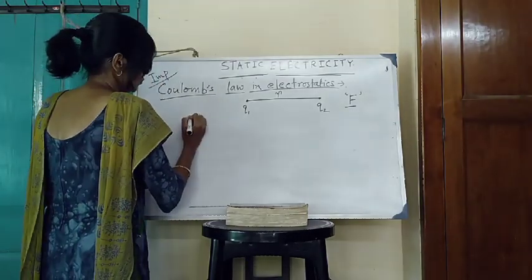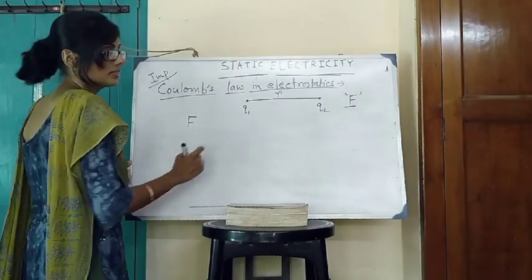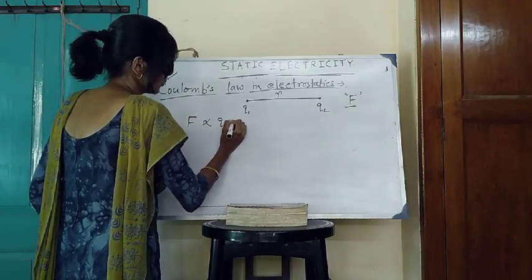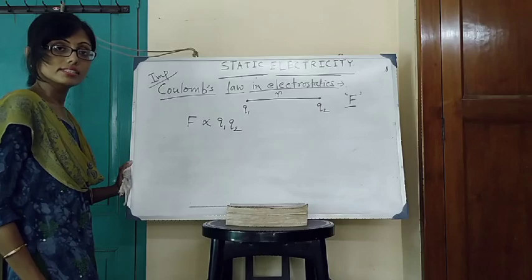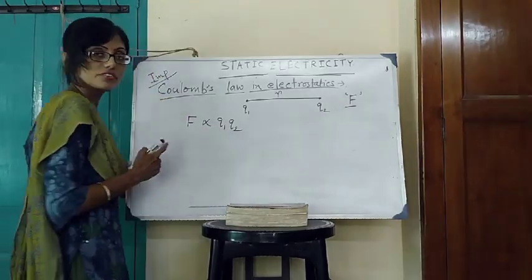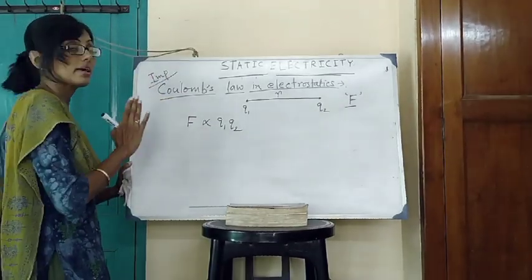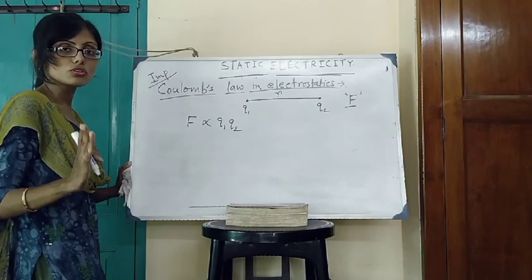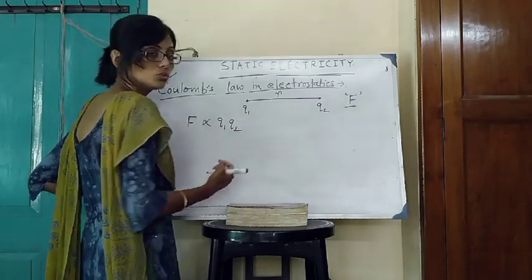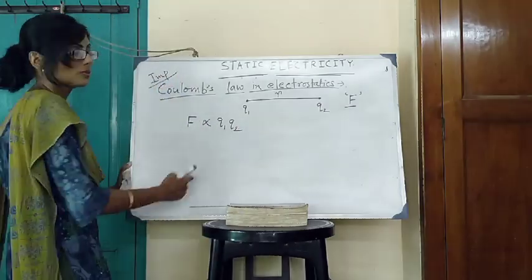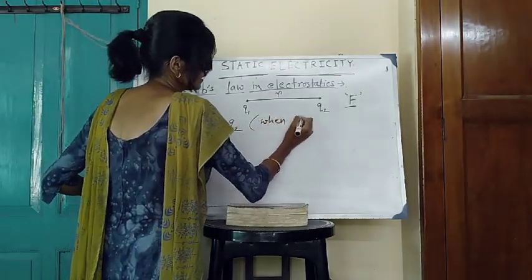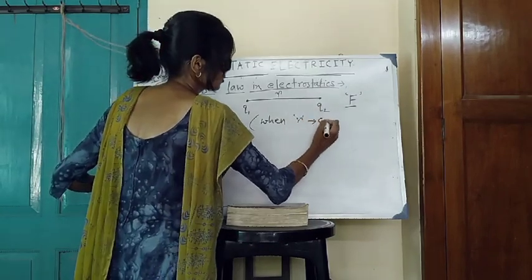to Coulomb, the force of attraction or repulsion between the 2 point charges is directly proportional to the product of the magnitudes of the charges. And definitely the left hand side is the magnitude, means magnitude of the force. Force is a vector quantity. Here we are only considering the magnitude of the force, no direction. Direction is not considered here. The magnitude of the force of attraction or repulsion that is present between the 2 charges is directly proportional to the product of the charges. One condition is here. What is the condition? When the distance between the 2 charges is constant,